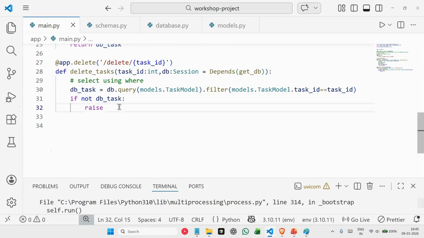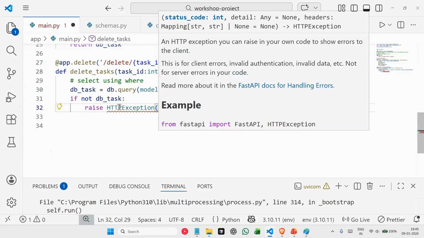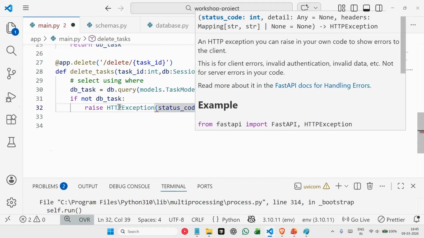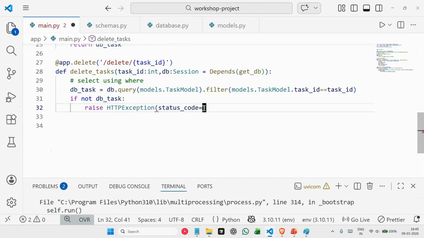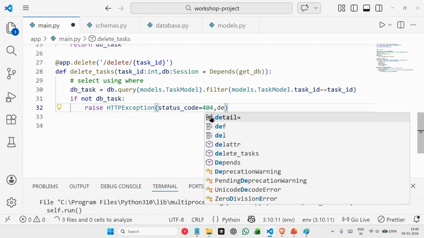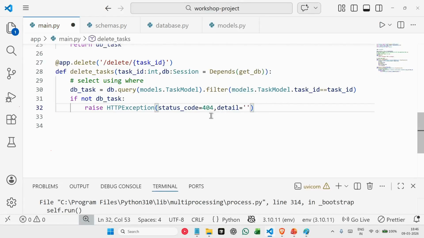So we'll say there is an HTTPException, and for the exception we need to provide two things, which is the status code, for not for. So we are using an exception of four-oh-four status code, and the detail. So the message with this is task not found with the ID. If you don't find any task, we say task not found with that particular ID. Okay.